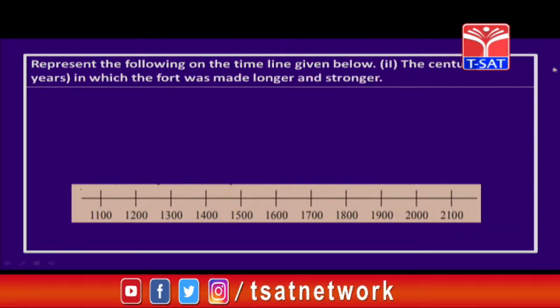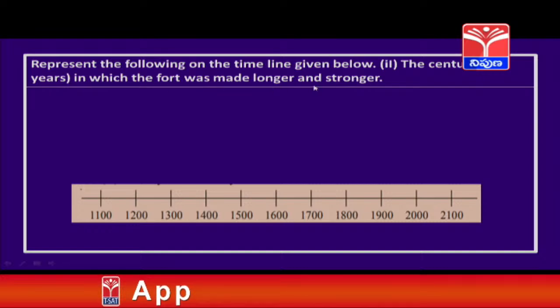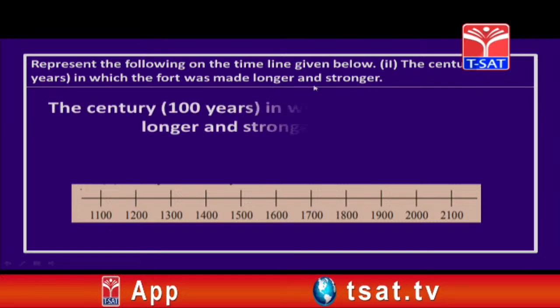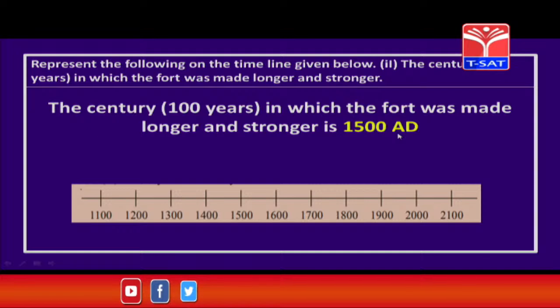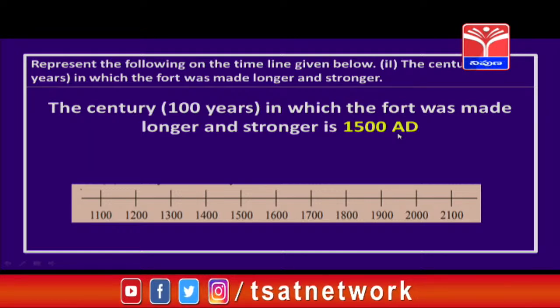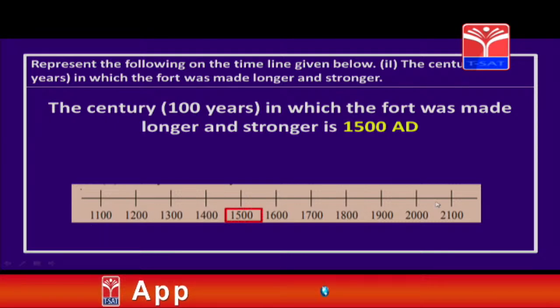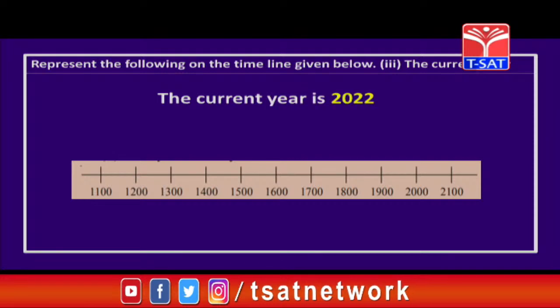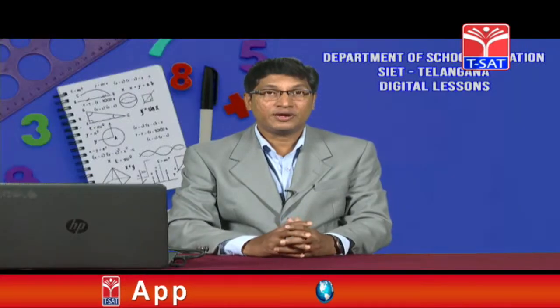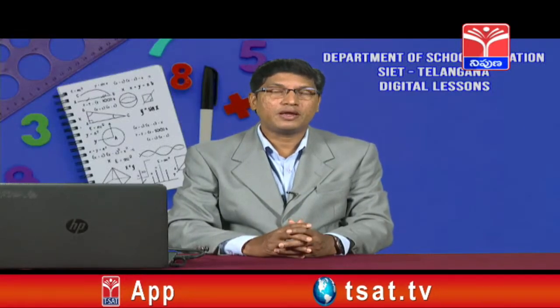That is the century in which the fort was made longer and stronger. So, children, we already learnt in the year 1500 AD, the fort was made longer as well as stronger. Now, on this timeline, where is 1500, children? Yes, you are right once again. Let us mark a point over it and represent that value 1500 AD. Let us move on to a third question, that is the current year. So, what is the current year, children? Yes, 2022, isn't it?